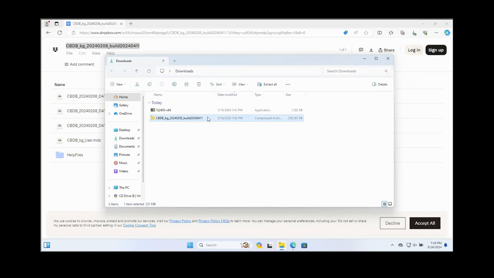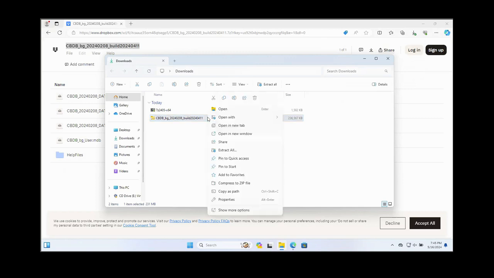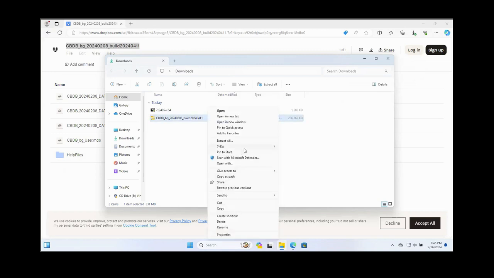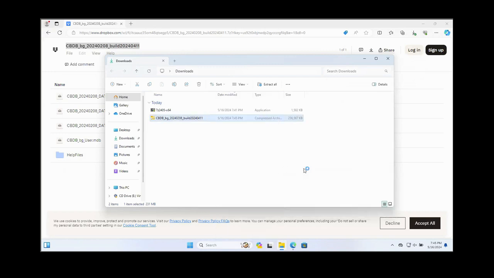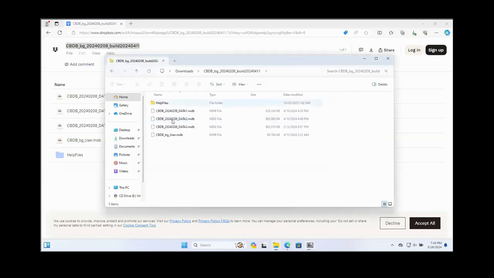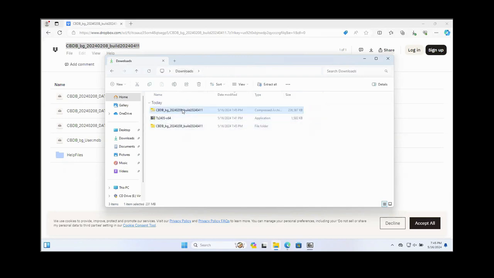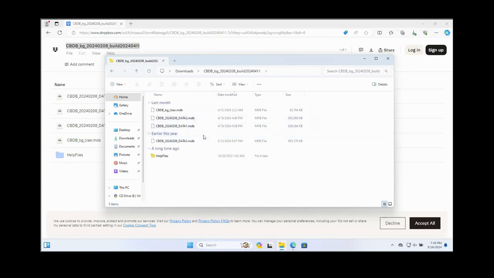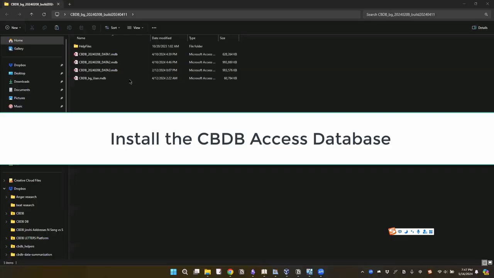And then you can decompress this file. Please don't just double click that and do the queries here. You have to decompress all the files from this package to an independent folder. After that, we can run the queries.